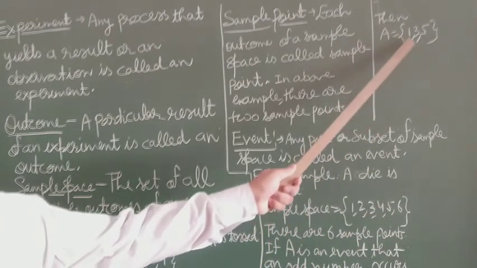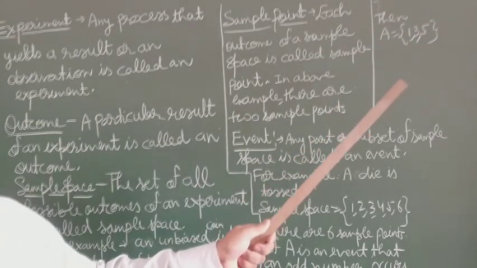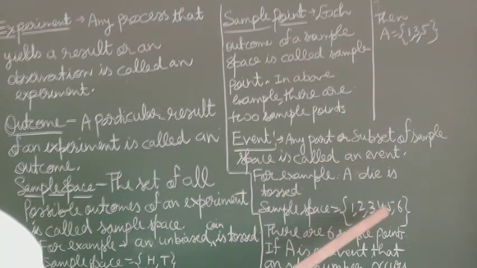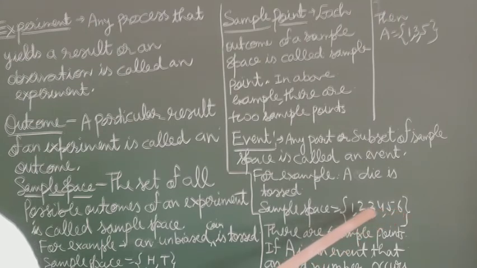So A = {1, 3, 5}. It is an event because three numbers are coming for which the event odd number occurs. Similarly, if an even number occurs, then the event contains 2, 4, 6, three sample points. So getting an even number is also an event.